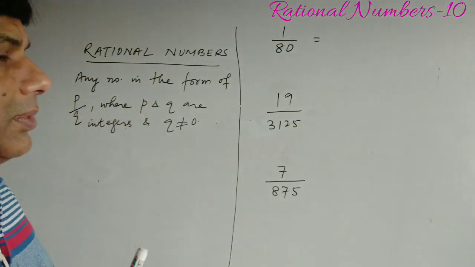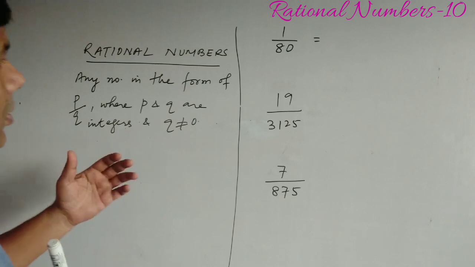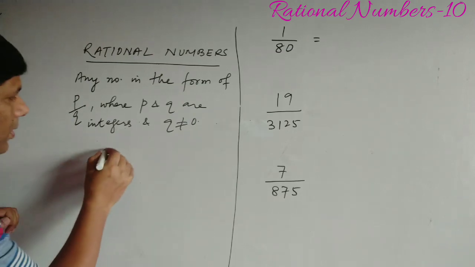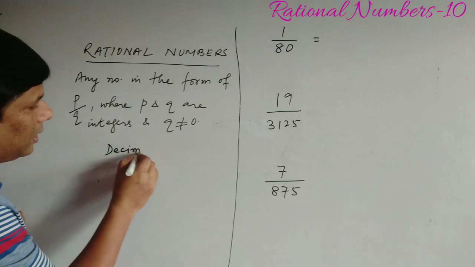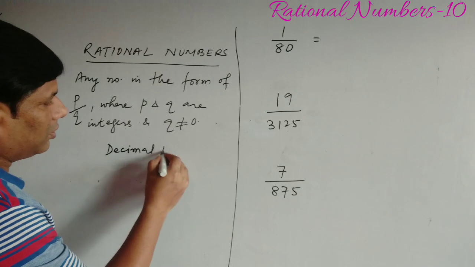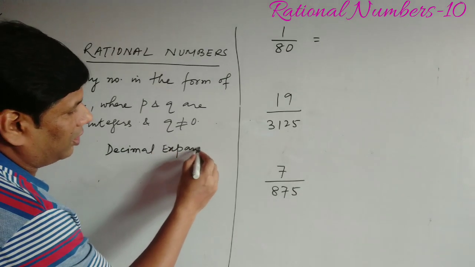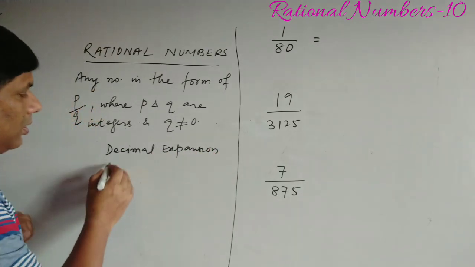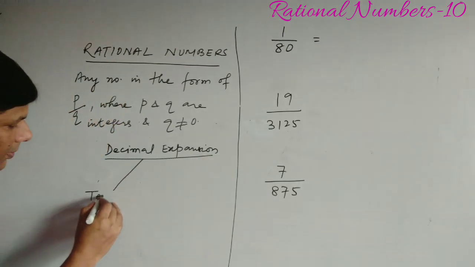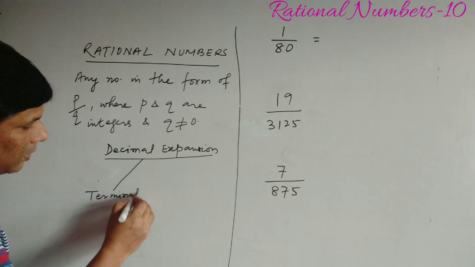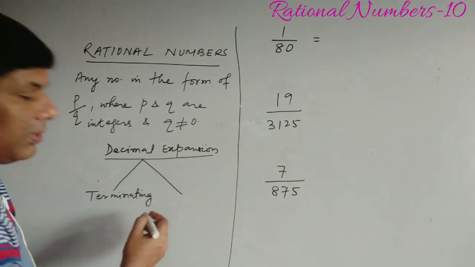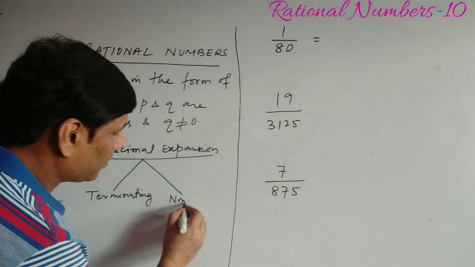So in rational numbers, then we express decimal expansions, because any rational number can be expressed in the form of decimal also. So the decimal expansion of rational numbers, it may be terminating or it may not be terminating. That means it may be non-terminating.